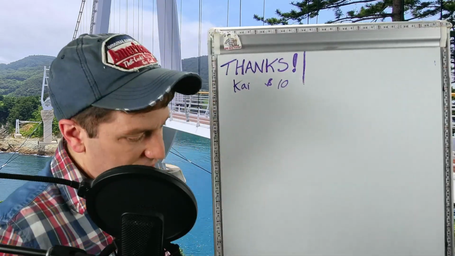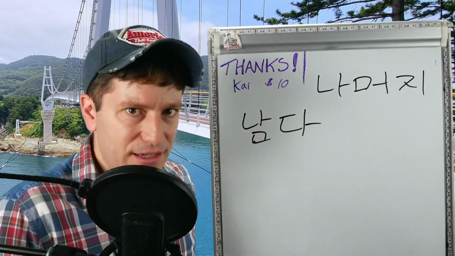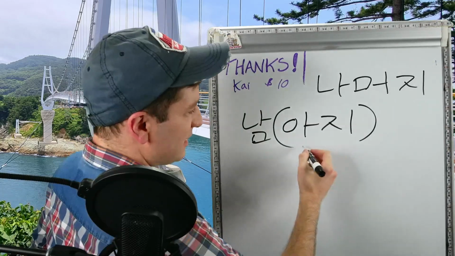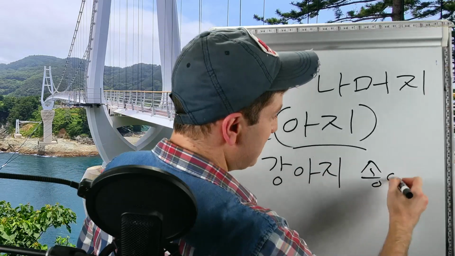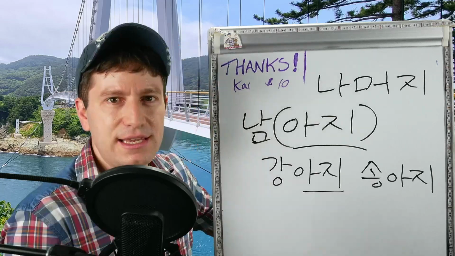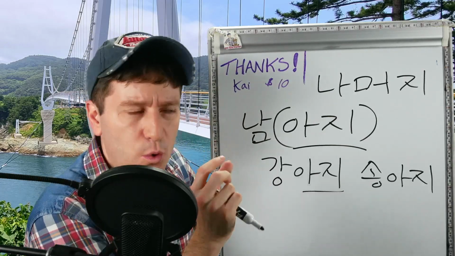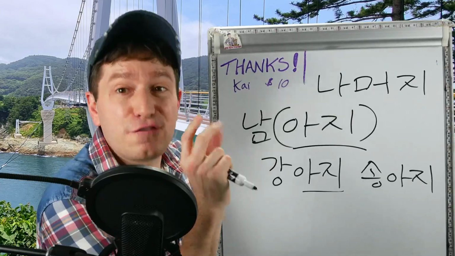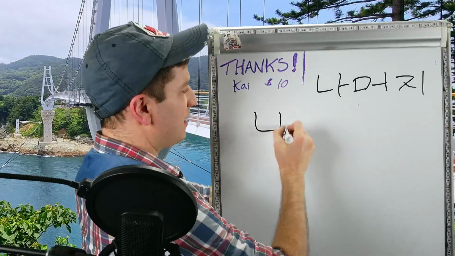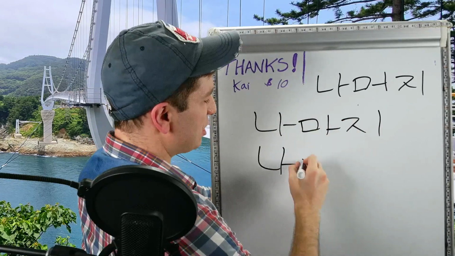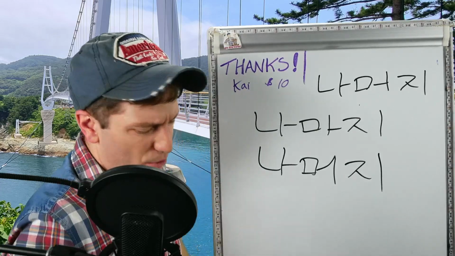One more thing I want to talk about. 나머지 originally comes from the verb 남다, which means to be remaining or to be left over. 남아지. You may have seen this 아지 in words like 강아지 for puppy or like 송아지, calf. This 아지 is a Korean suffix that means something very small or something that's just a little bit, a few. So something small that's left over. So if you just read it, you get 남아지, and then over time this changed to become 나머지. But that's where it's from. So again, literally just something small that's left over.